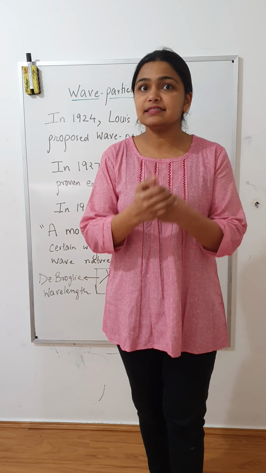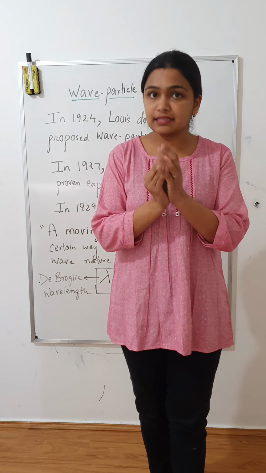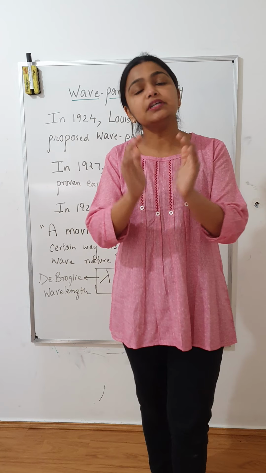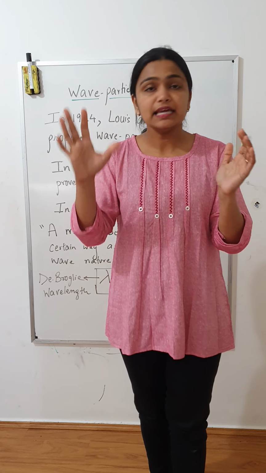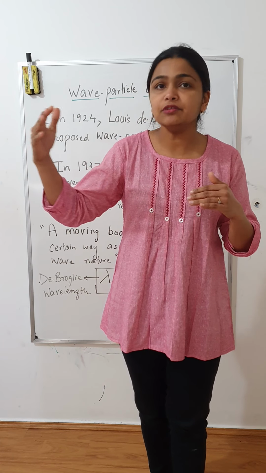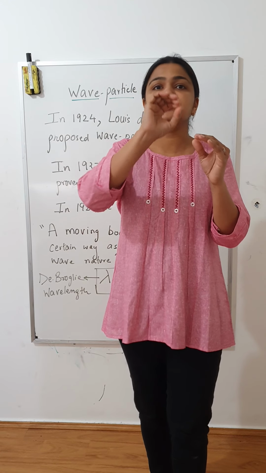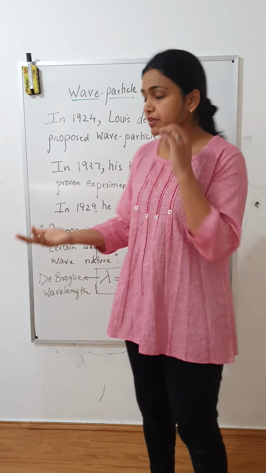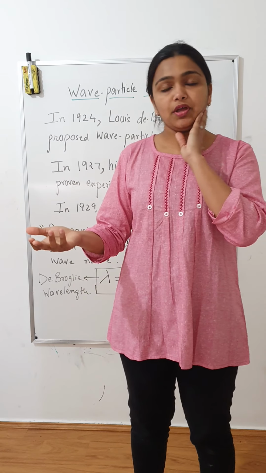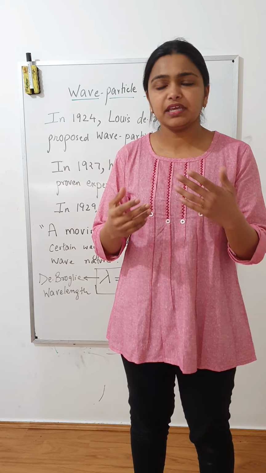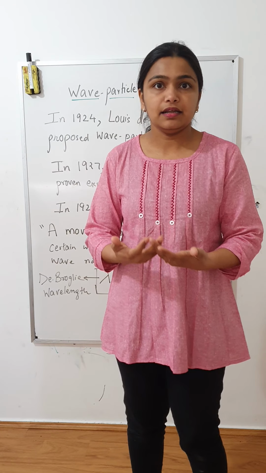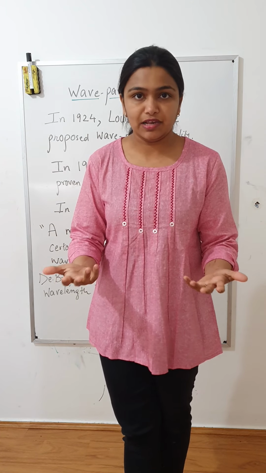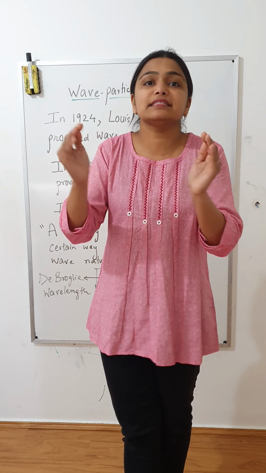Niels Bohr suggested that the nucleus is in the center and electrons revolve around the nucleus in particular energy orbits. They cannot have any energy value, they need to have a discrete energy value according to the orbit in which they are revolving. Louis de Broglie, a French physicist, thought: why can electron not have any energy value, why does it have to be discrete?